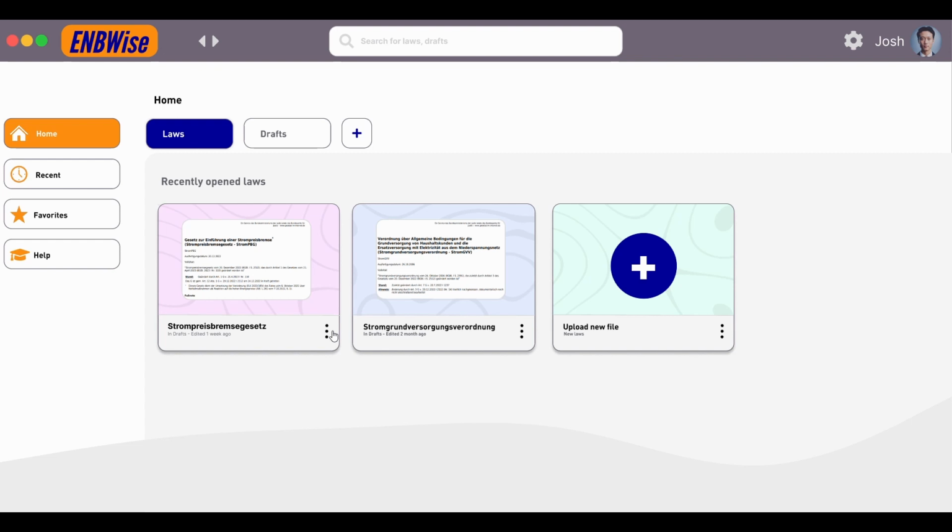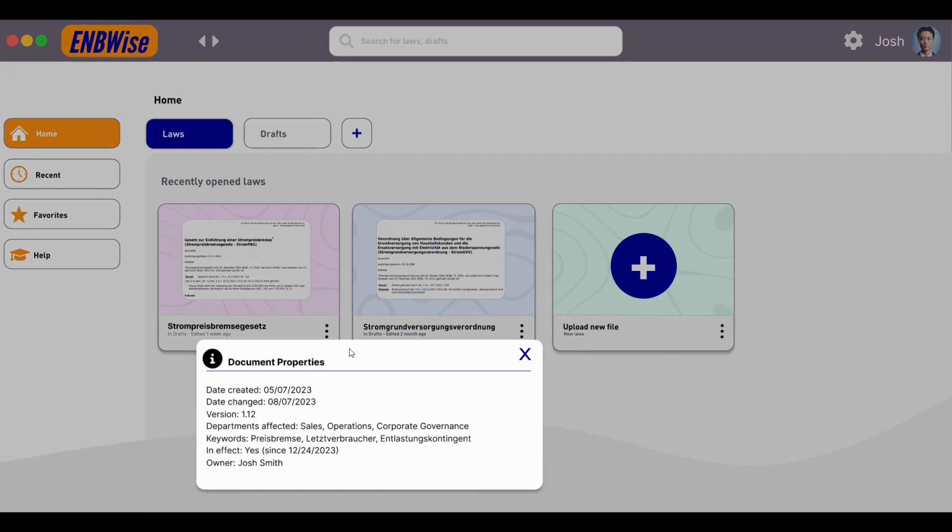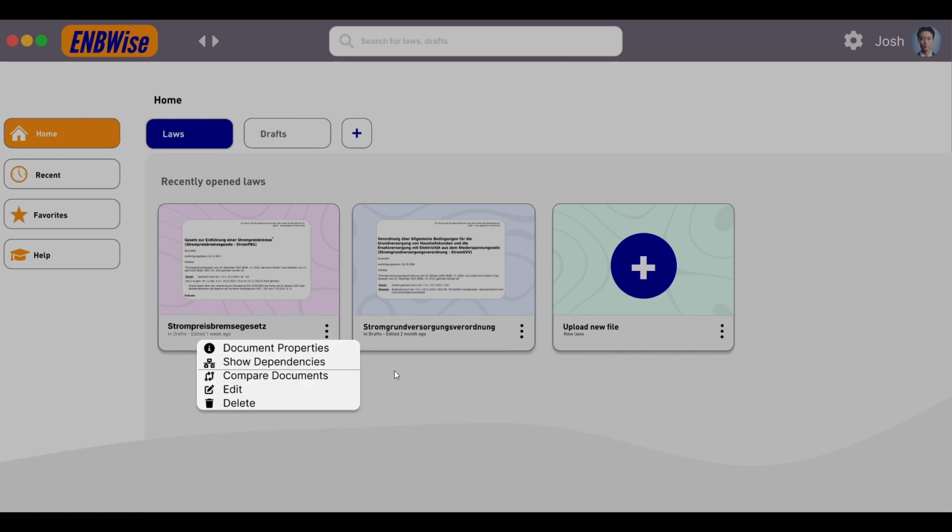If you want further information regarding the uploaded document, you can simply click on the three dots. Then you can see the document properties. If you click on it, you get some metadata regarding this document. For example, the date when the document was created, the version, the department affected, with some tags, and the owner, which in this case is Josh. This might be pretty helpful while working or before working with a document.